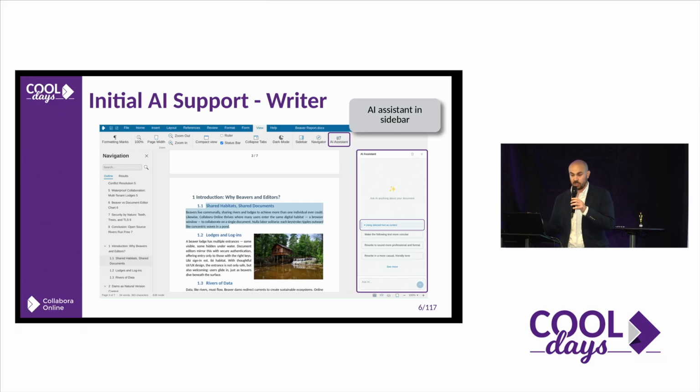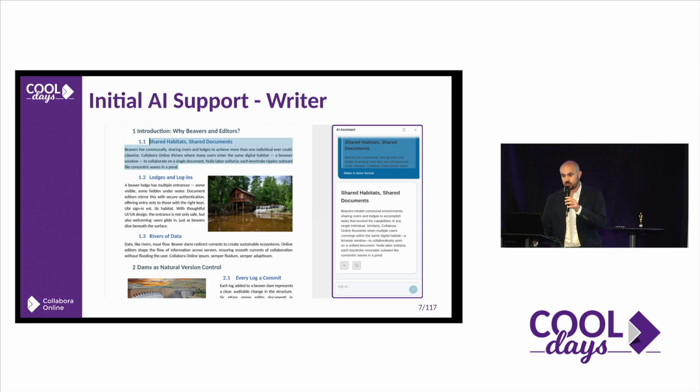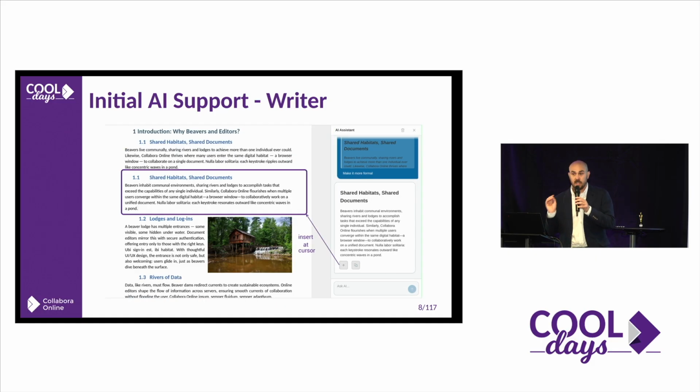Also, initial support in Writer, in terms of AI. As you can see, we try to make it useful, not something that impacts directly on the document, something clear. So you have a beautiful sidebar that interacts with the document, so you can directly select the piece of text that you want to interact with, and then you can ask questions, you can summarize the text, you can easily insert that piece of text into the part of the document that you want.